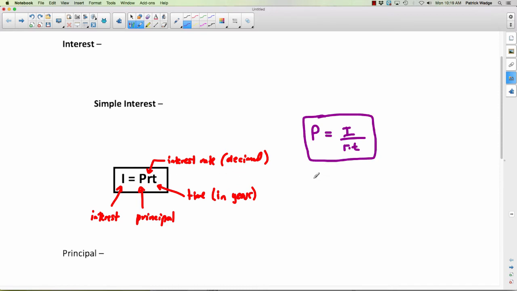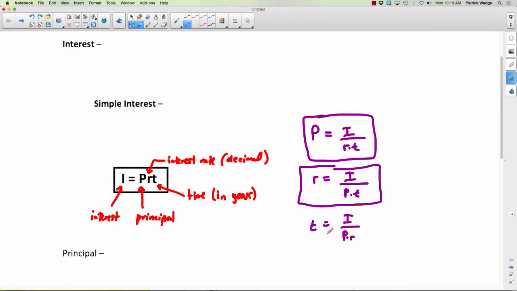What if you're trying to figure out the R? Well, in that case, you'd need to divide both sides by the P and the T. So you'd end up with R equals I divided by P times T. That's the formula you use if you're trying to find R. And what if you're trying to find T? Well, in that case, you're going to have to divide both sides by PR. So you'd have I divided by PR, P times R if you want. So you actually have 4 formulas. They're all based on this one, but you end up with these rearrangements of it if you're trying to find P or R or T.